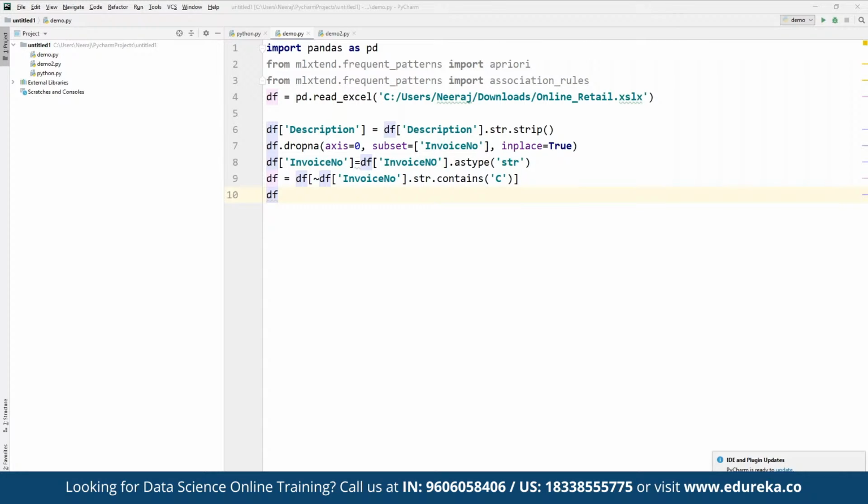So here we can define country, and then under country, we can define which country we want to focus on. The country should be, let's say, France as a single country. So here we can define France as the country that we want to use for consolidation. And then we are going to group by the invoice number, so here we are going to define the invoice number for it.